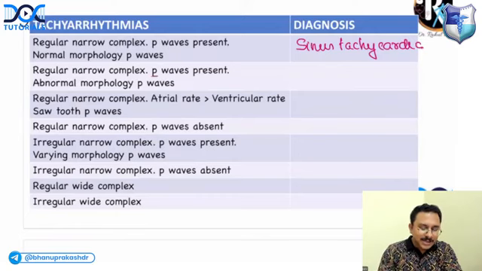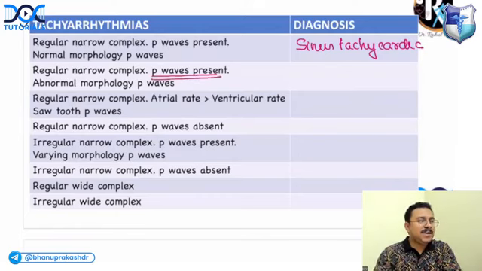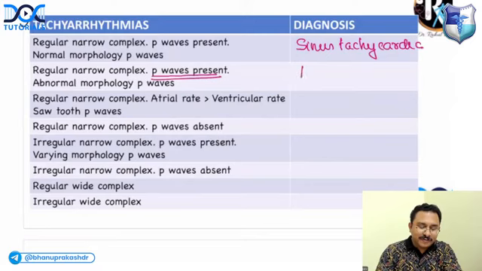But remember, in PSVT the P waves will be absent. Here, the P waves are present, but abnormal in morphology. This is called FAT, or focal atrial tachycardia.